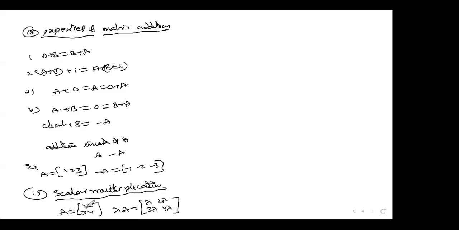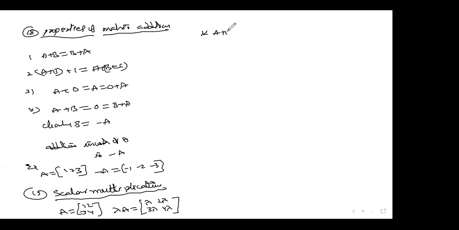Don't get confused: it is not only one column or only one row that you multiply. In matrices, you have to multiply each and every element. But in a determinant, it is applicable only to a row or a column. That's why you have to be clear in this case. This is the 19th point, please remember it.